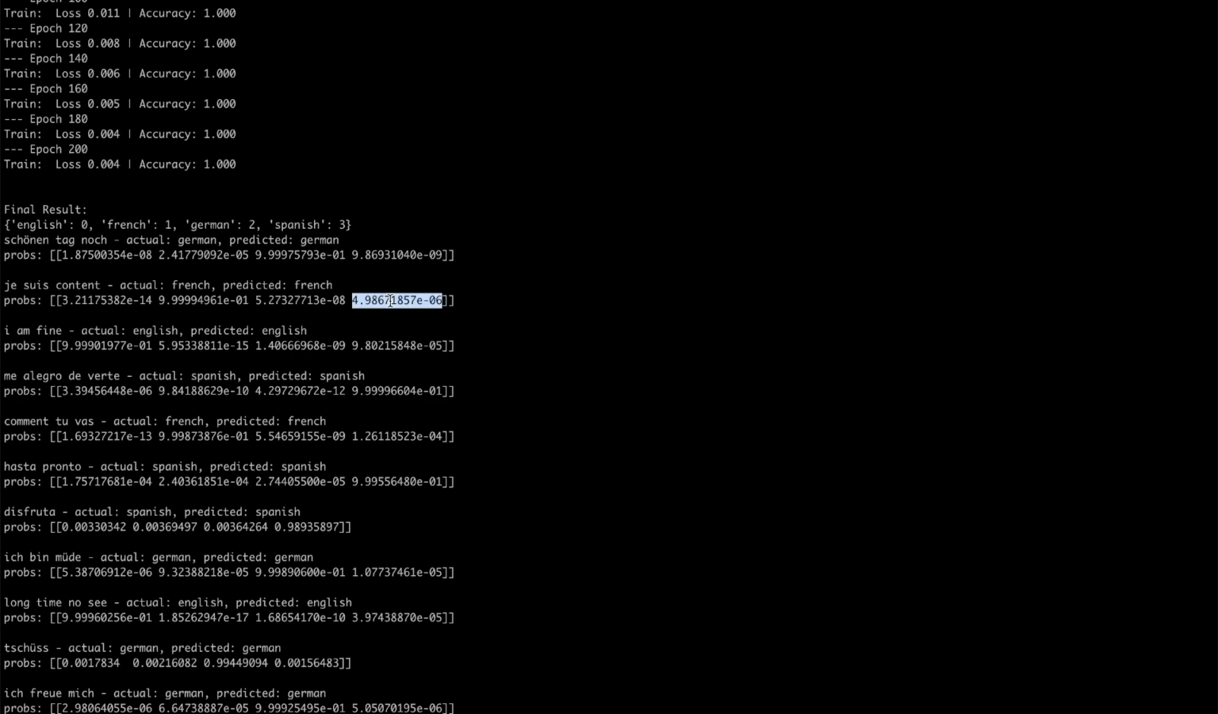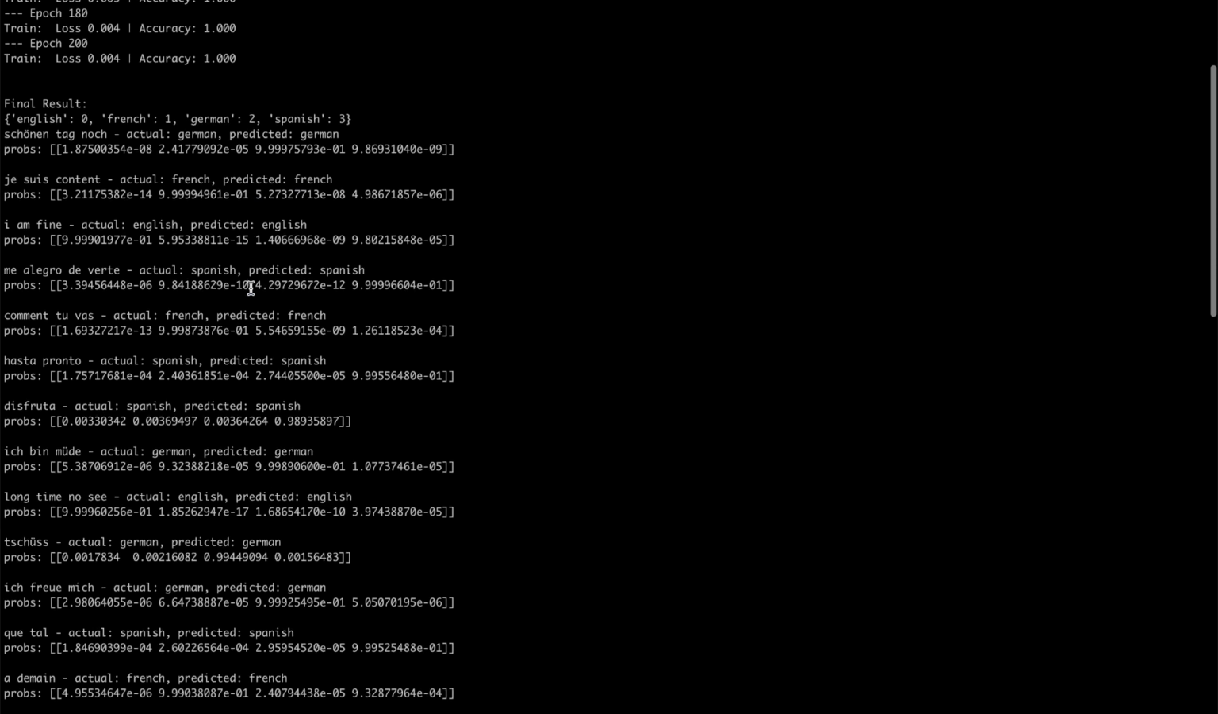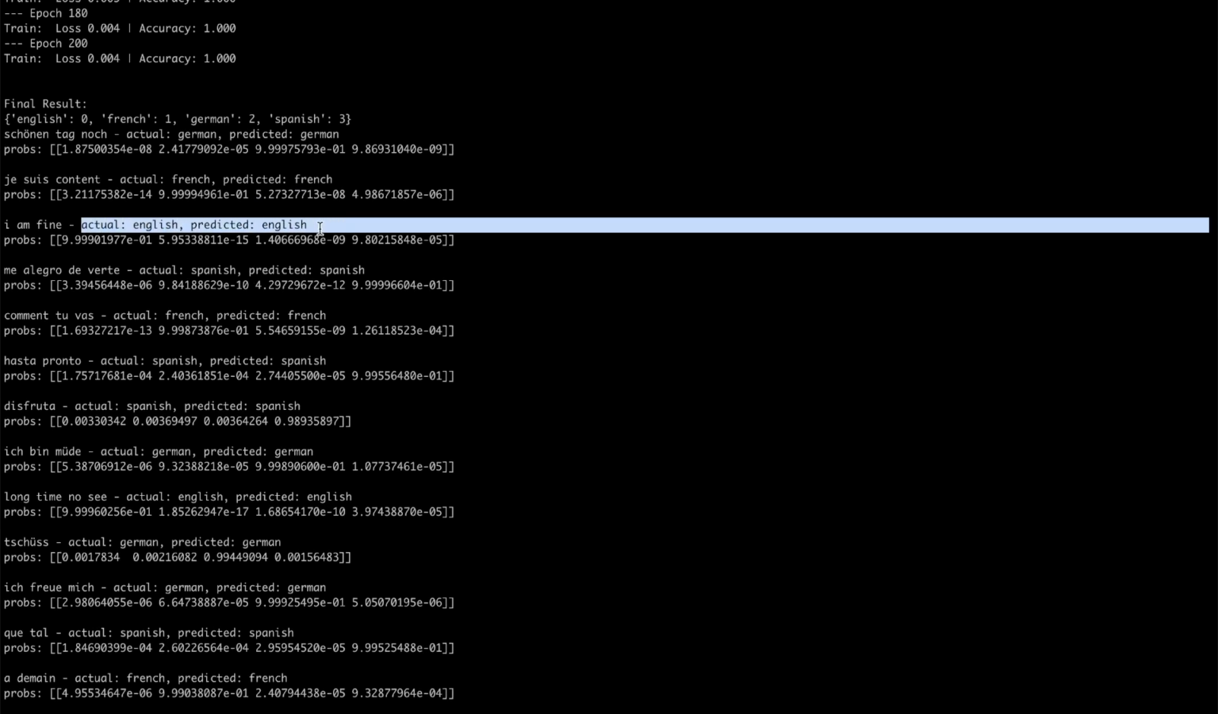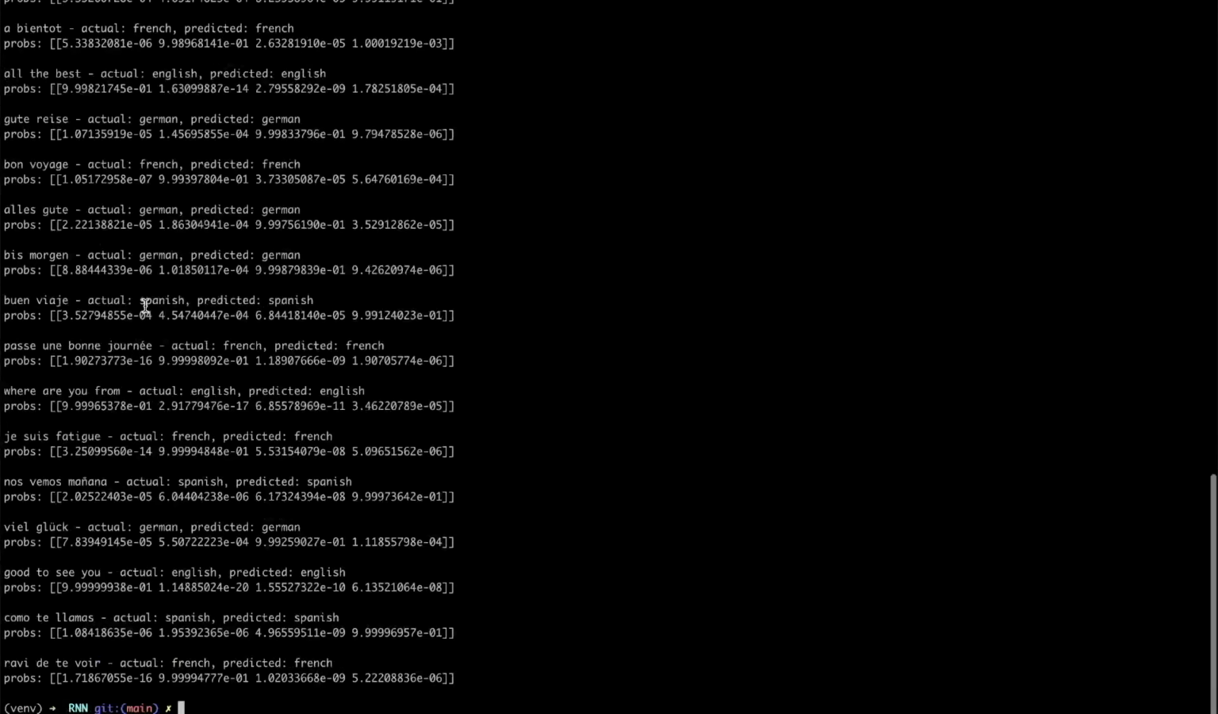These are really small, right? 10 to the power minus 0.6, right? And here it is 10 to the power 0.1. So it's almost like 1 here, but here they are very, very small. That is why the prediction is French. And same for the others as well. English, French, and all the other test data, we are getting the accurate result.